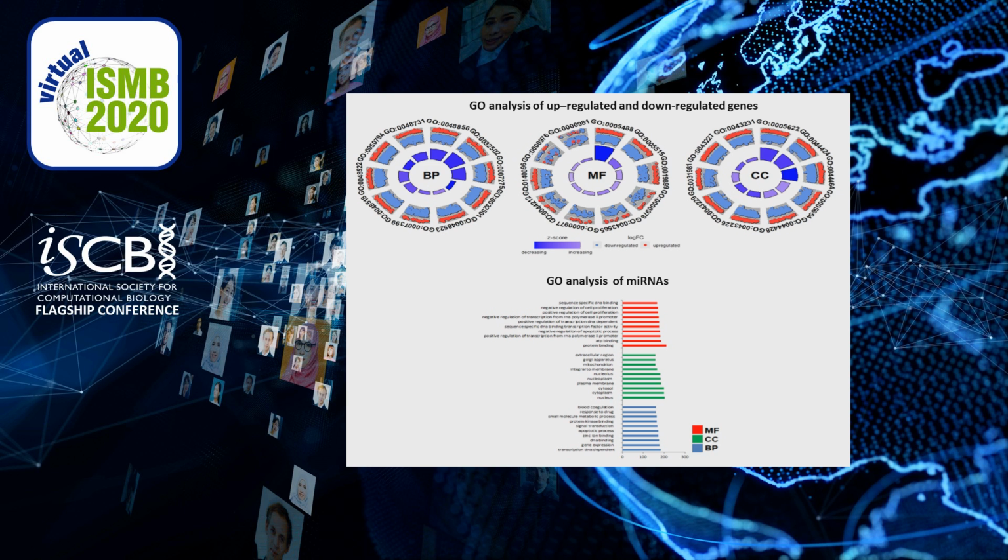The GO terms of the genes were related to developmental process and that of miRNAs were related to gene expression and transcription. So this shows that there is a particular developmental process that is taking place, or the rewiring of the heart tissues during the progression of dilated cardiomyopathy. And similarly, a gene expression change was taking place within the heart tissue that is contributed by the presence of microRNAs.